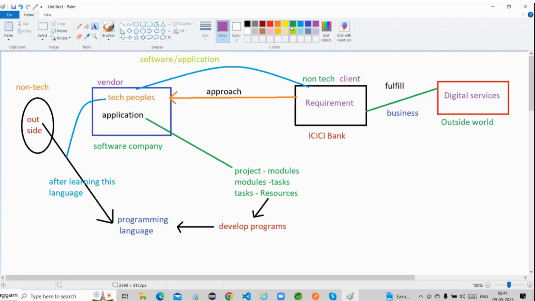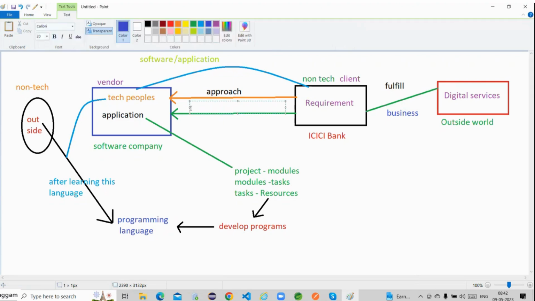They are sharing the requirements and preparing one particular document, guys. Within that document, they write all the requirements: how many requirements and what requirements they have. That document is shared with the software company. Whenever the software company gets it, whatever document is prepared by the client and shared with the software company, that document is technically called RD.